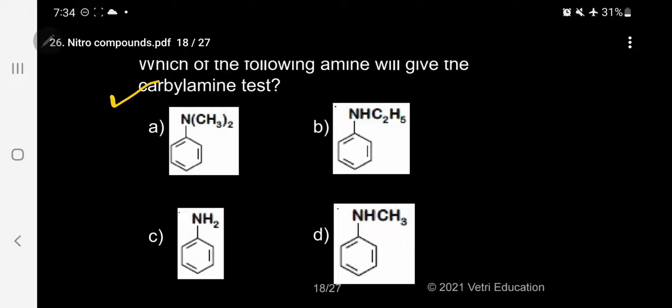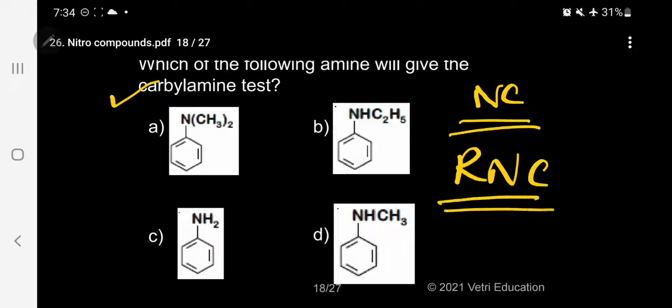What is meant by carbylamine? Carbylamine means the NC group, or NC is the carbylamine. Please follow. Whenever you see carbylamine, the Bhopal tragedy should immediately come to your mind. That gas only killed lakhs of people.